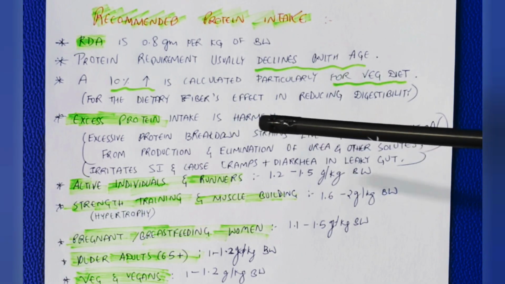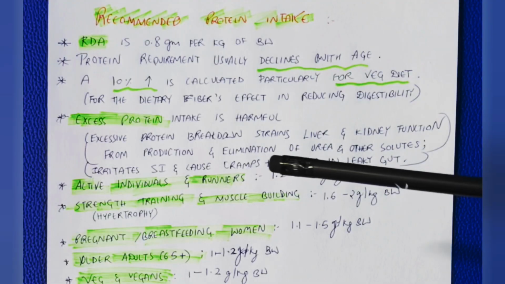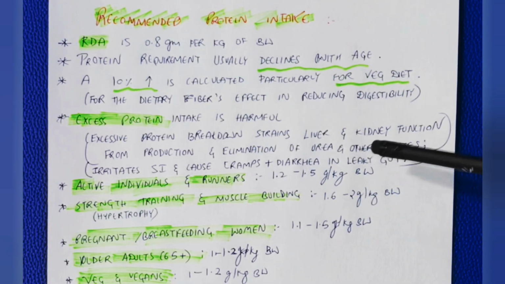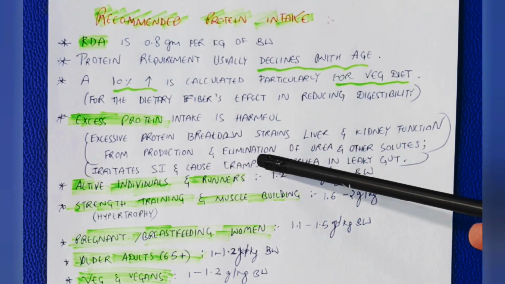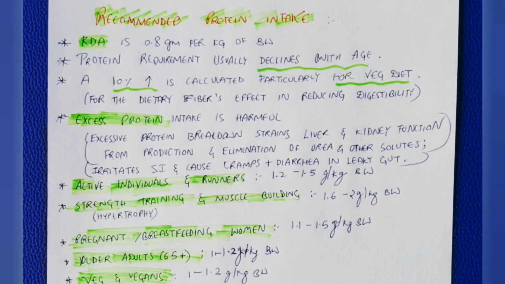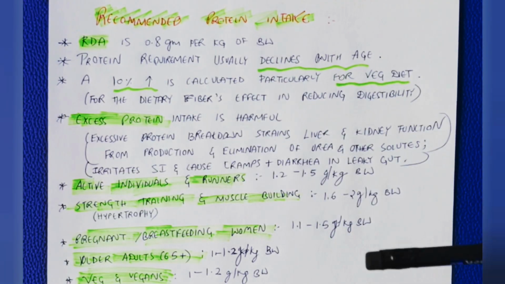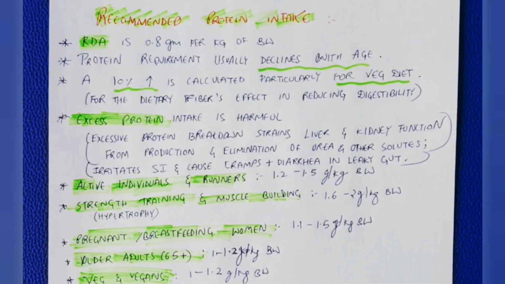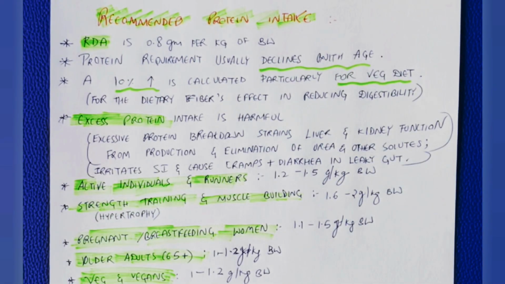Excess protein intake is very harmful, as we all know, because excessive protein breakdown strains our liver and kidney function from production and elimination of urea and other solutes. It also irritates our small intestine and causes cramps, diarrhea, and also affects the leaky gut.